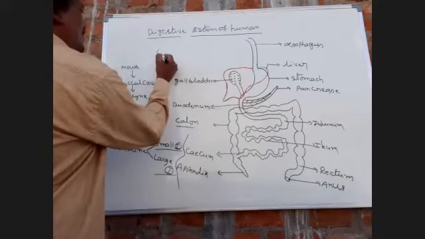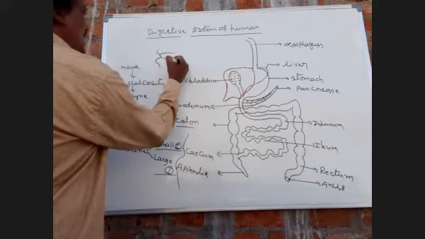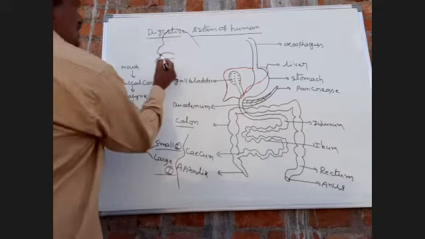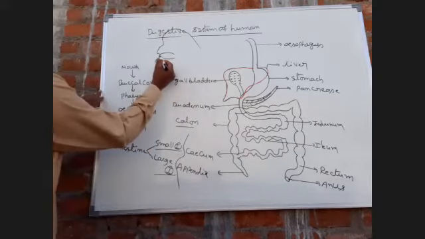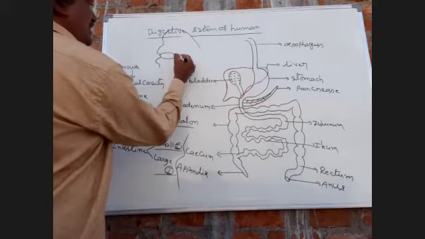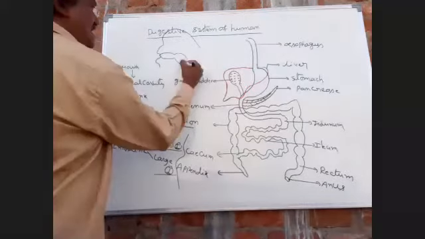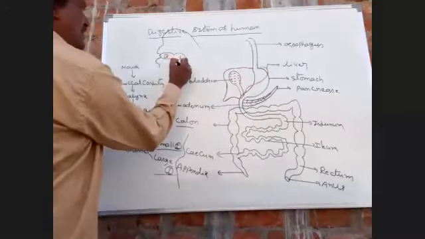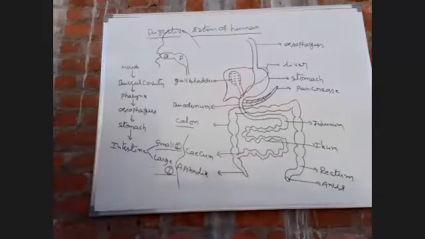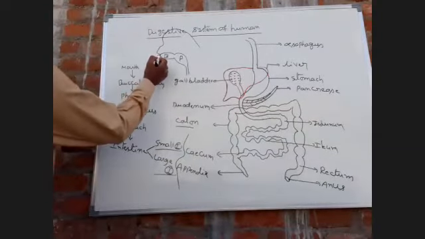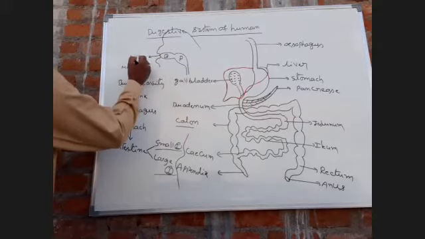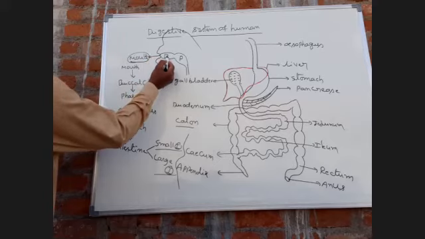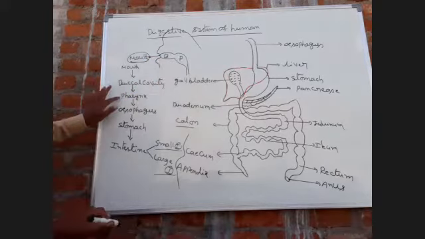This one is the mouth, this one the buccal cavity, this one the lips. Next, the pharynx. This one is the buccal cavity, this one is the pharynx. The mouth opens into the buccal cavity. The buccal cavity opens into the pharynx.